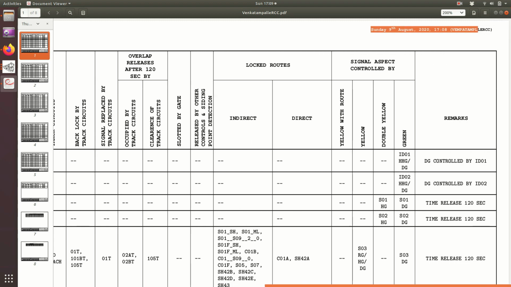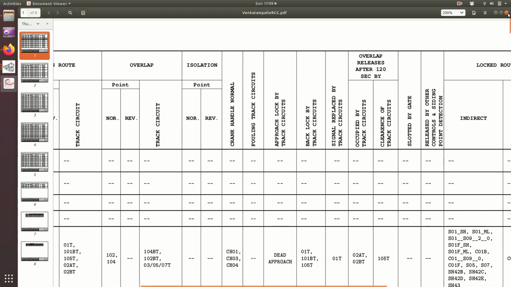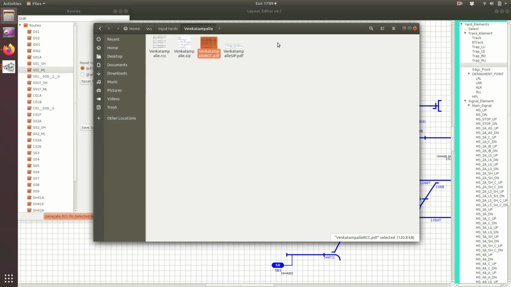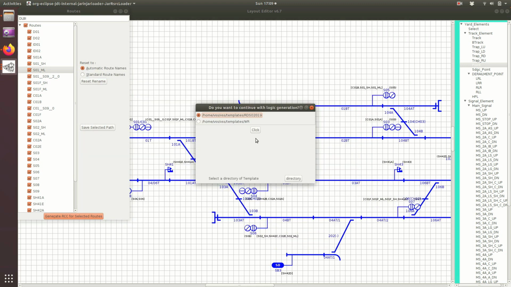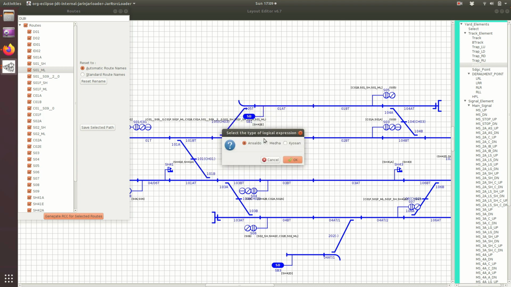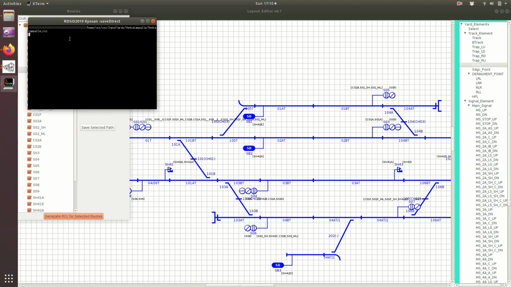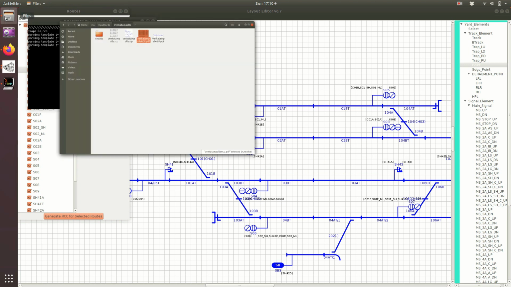Now further, after this RCC, the tool is asking for generation of logic. I have to click on yes, and it is asking what type of logical boolean expression will be there. Ansaldo uses a different set of format, MEDA is different, Kyosan has a different one. At this station I am planning with Kyosan EI, so I will select Kyosan. OK. Now the circuits are being generated in the background. This will take 2-3 minutes.